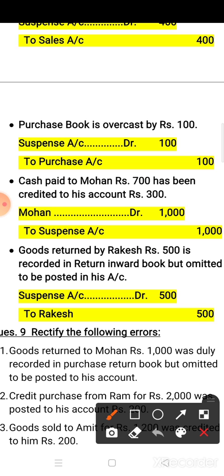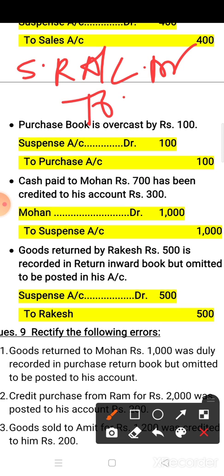See, goods returned by Rakesh rupees 500. So what is the correct entry? Sales return account debit to Rakesh 500. This is the correct entry.